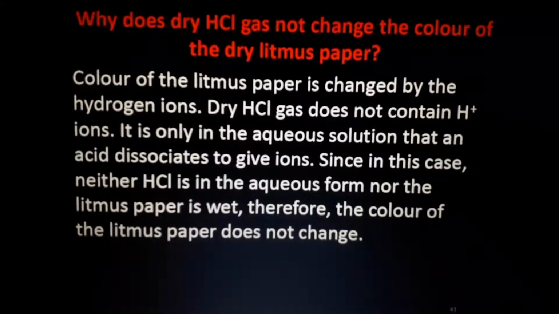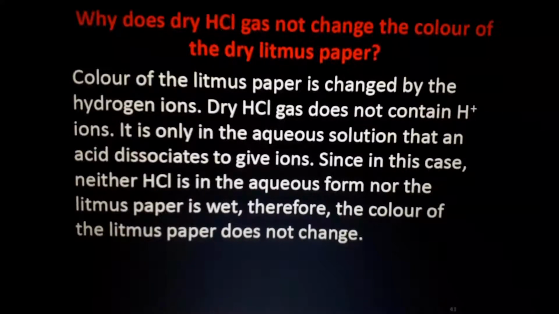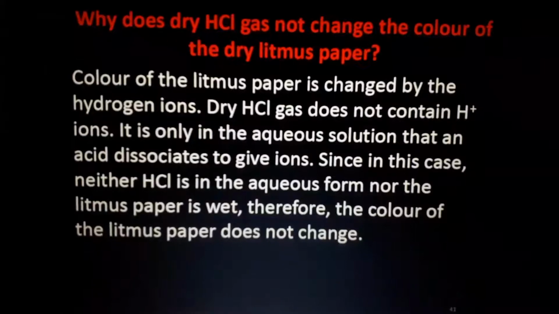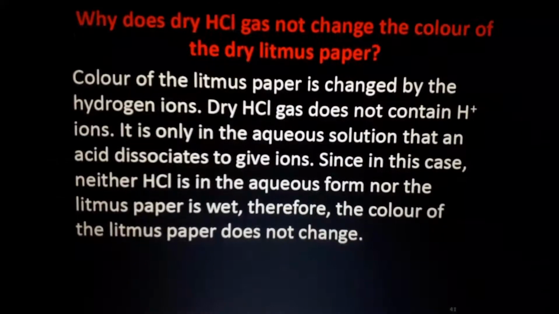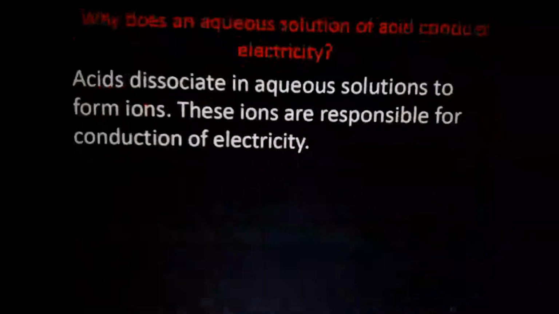Color of the litmus paper is changed by the hydrogen ions. Dry HCl gas does not contain H+ ions. It is only in the aqueous solution that an acid dissociates to give ions. Since in this case, neither HCl is in the aqueous form nor the litmus paper is wet, therefore the color of the litmus paper does not change. You just study this and write it, you will get the marks in the examination. For your understanding, this experiment is there in the textbook.